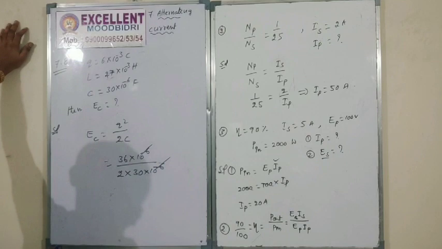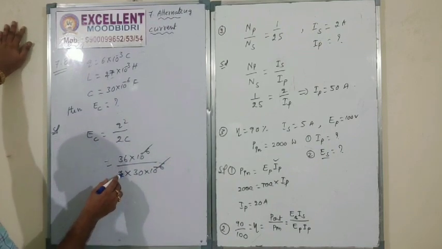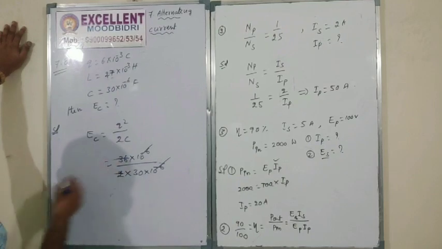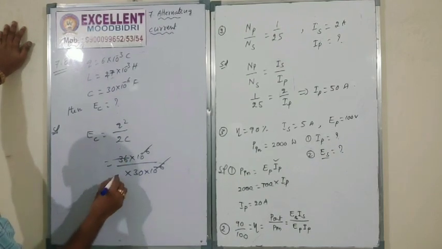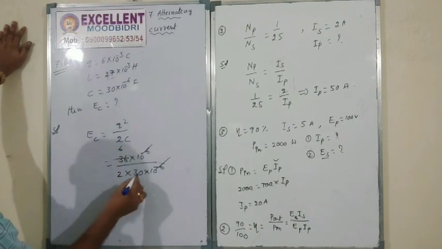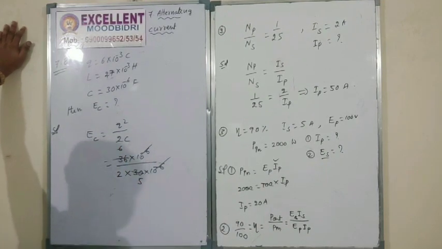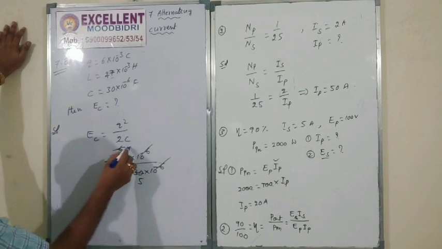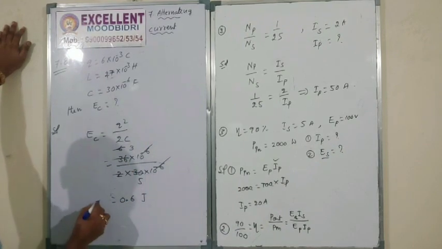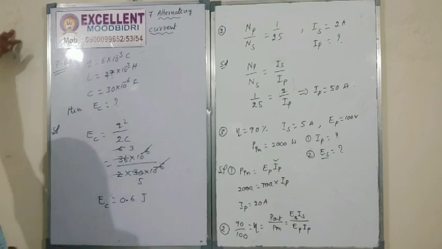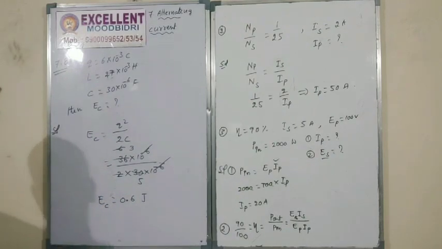Get cancelled. Correct? Then how much will come? 0.6 joules. EC is equal to 0.6 joules. That is the answer.